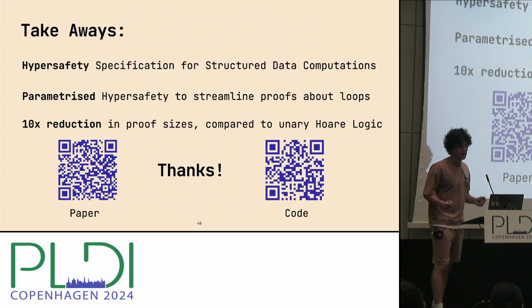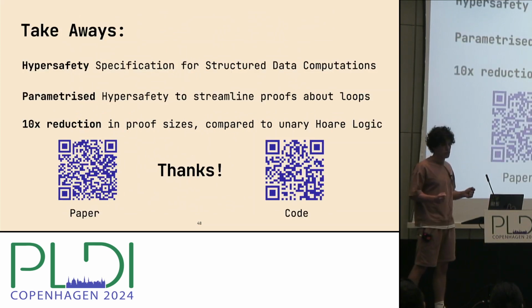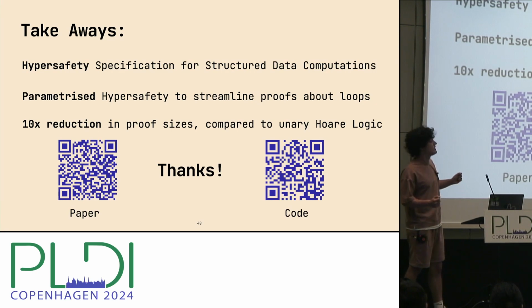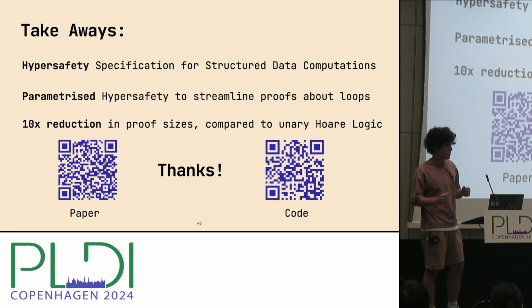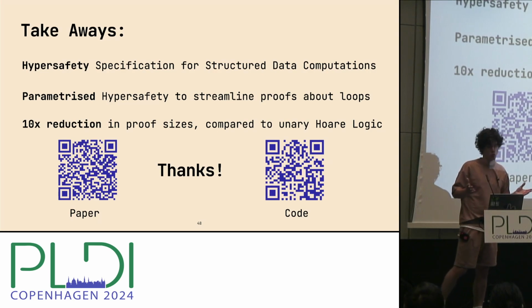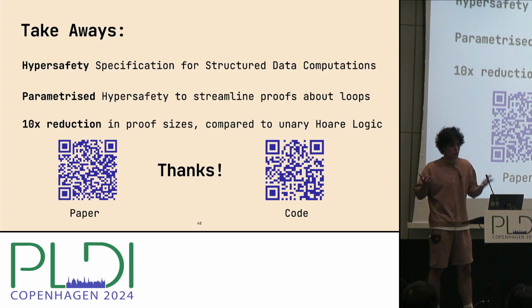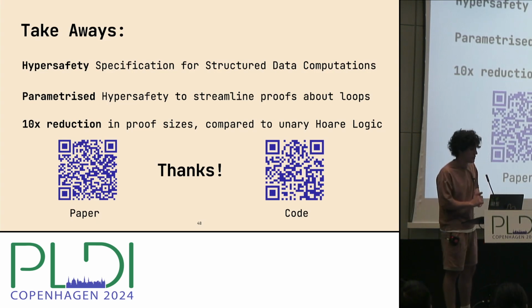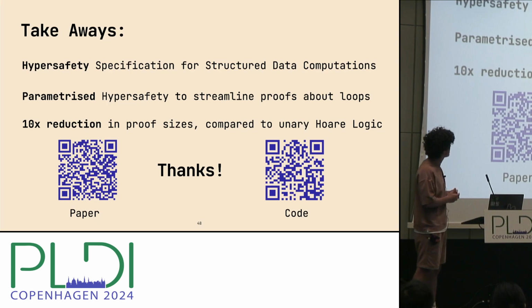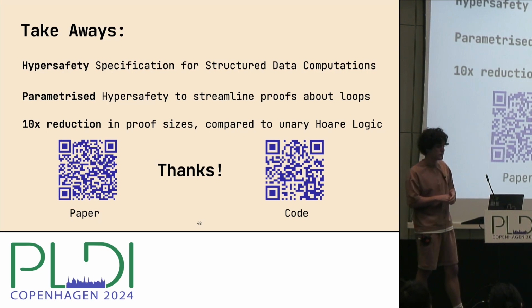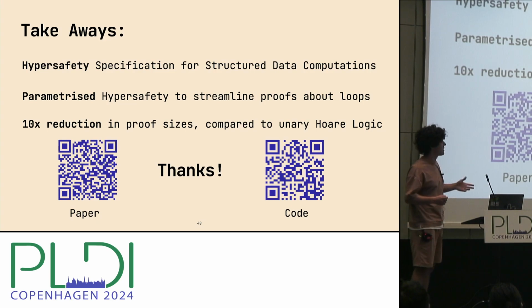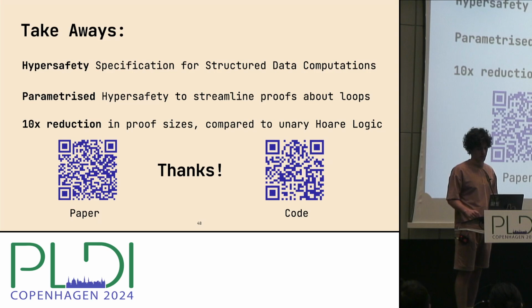That's it. In this presentation, I wanted to show you that hypersafety is good for specifying computations on compressed structured data. Then I wanted to show you that parametrized triples can also help us to streamline proofs about loops, for example, and other things that we meet in such computations. And finally, I have shown you that this approach can lead to up to a 10x reduction in proof sizes compared to unary logic approaches.